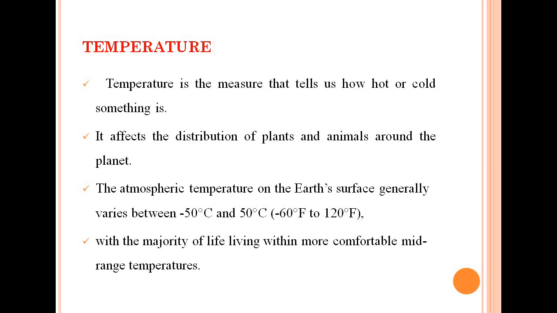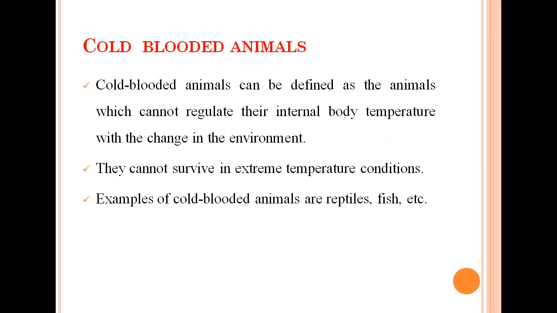I have told you that temperature affects the distribution of plants and animals around the planet. So on the basis of that, the animals have been divided into two parts, that is the warm-blooded animals and the cold-blooded animals. So what are cold-blooded animals? Cold-blooded animals can be defined as the animals which cannot regulate their internal body temperature with a change in the environment. It means animals whose body temperature changes with the outside temperature are called cold-blooded animals.